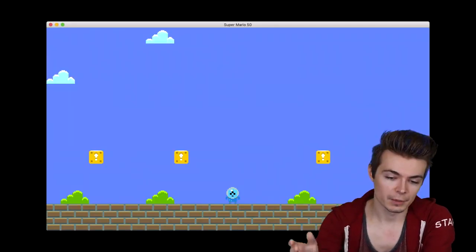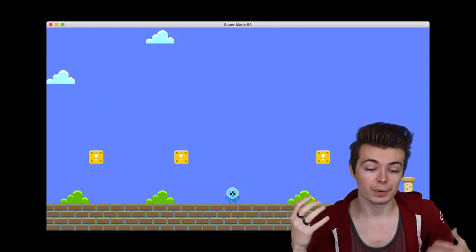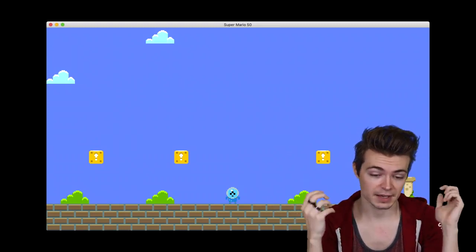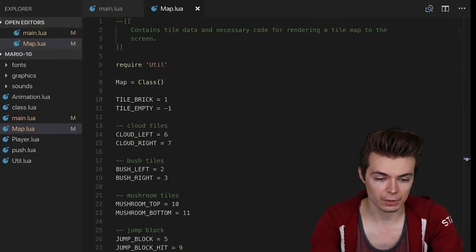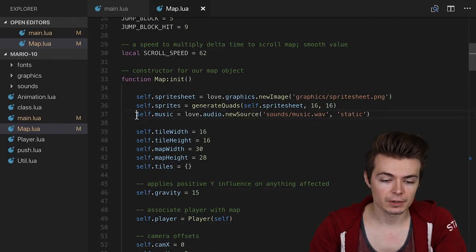In this update, we have a screenshot, although it doesn't really mean much here because this is just a sound-based update. We're going to add a music track and sound effects. And actually, it's really easy to do this. I'm going to go over to my code editor. Here's my map.lua file.